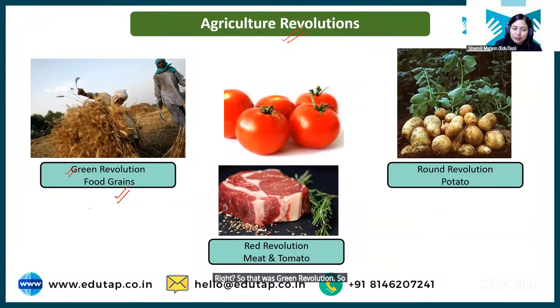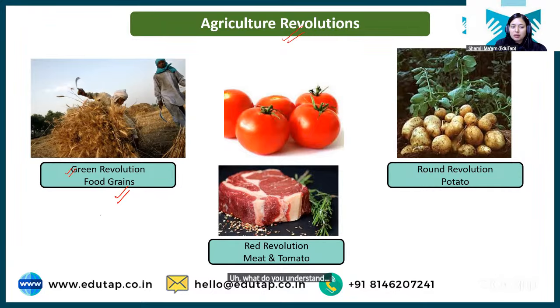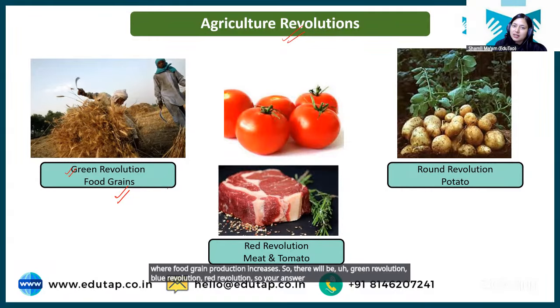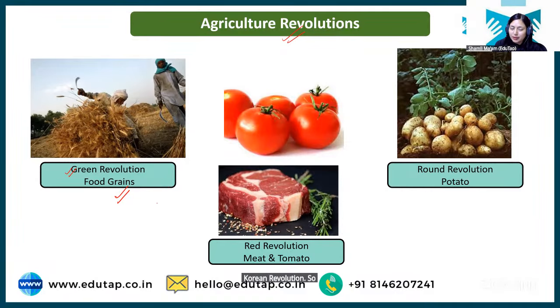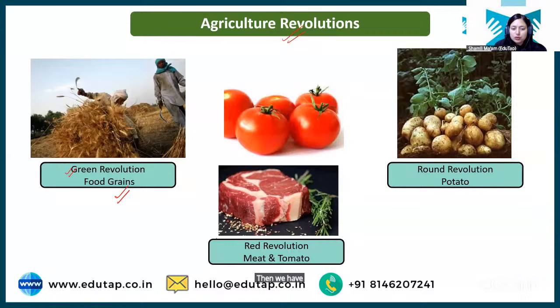So in your examination, questions are asked like, what is the name of the revolution where food grain production increases? So there will be green revolution, blue revolution, red revolution. So your answer will be green revolution. Likewise, questions will be asked to you in your examination, and accordingly, you have to learn all these revolutions. Okay. Then we have another revolution, which is the red revolution.